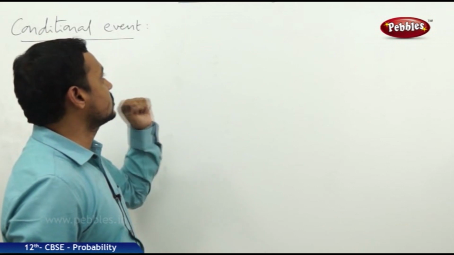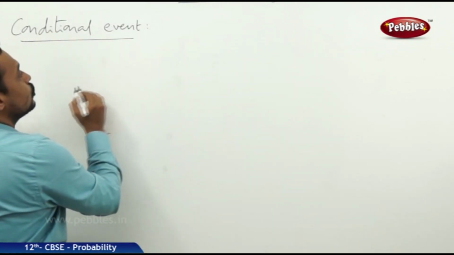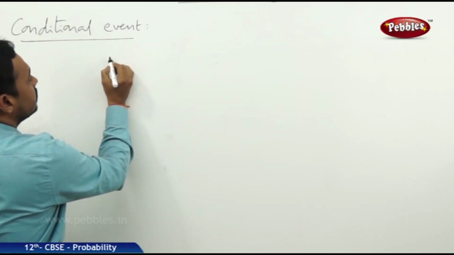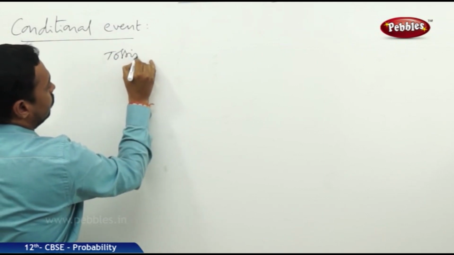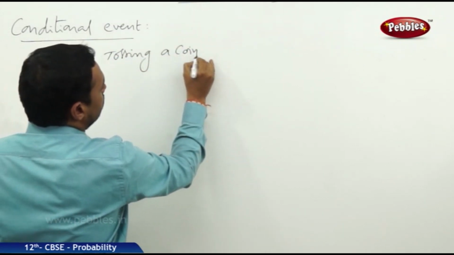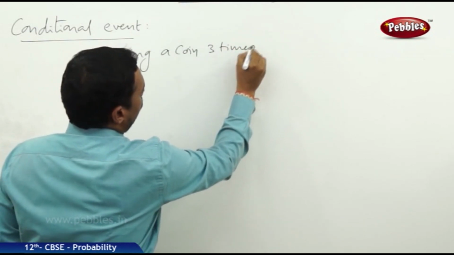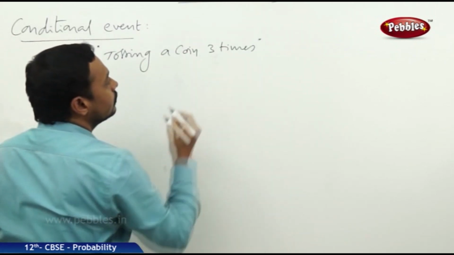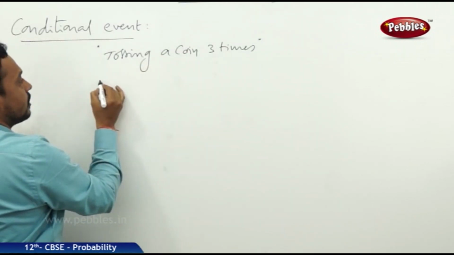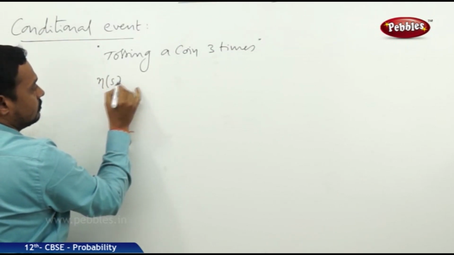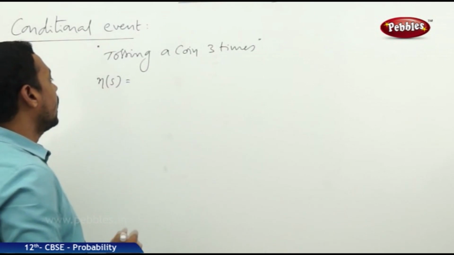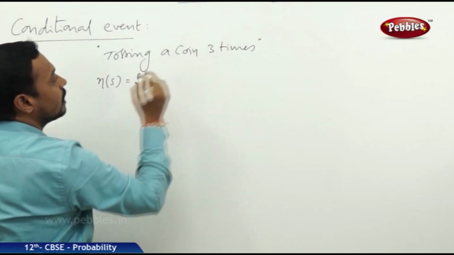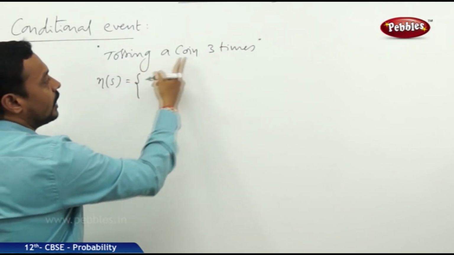Now we have one example. Suppose I take one random experiment: tossing a coin 3 times. This is a random experiment. The total number of outcomes of this experiment is N of S, where S is the sample space, and N of S represents the total number of outcomes. What are the total number of outcomes when a coin is tossed 3 times?